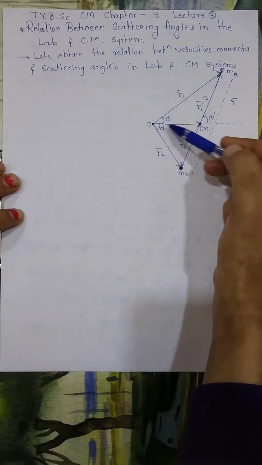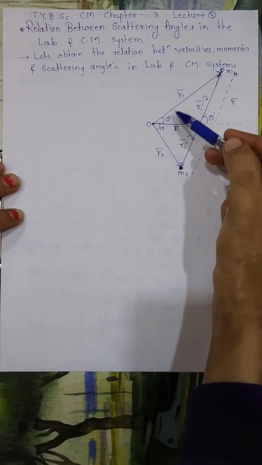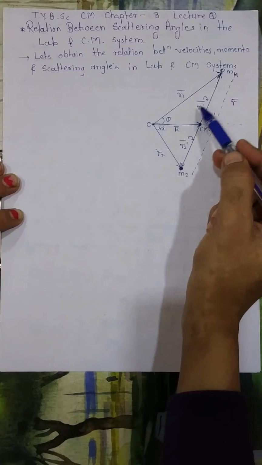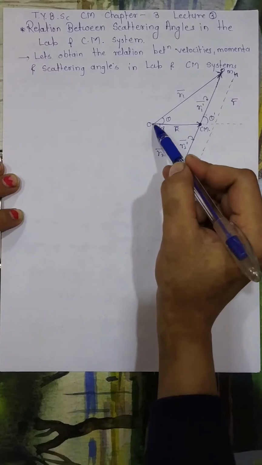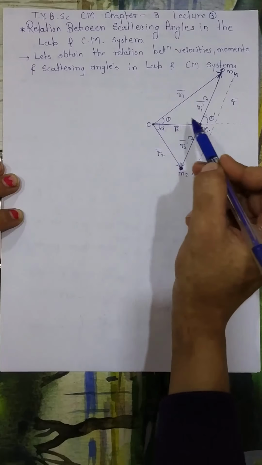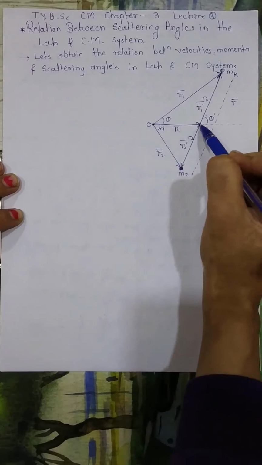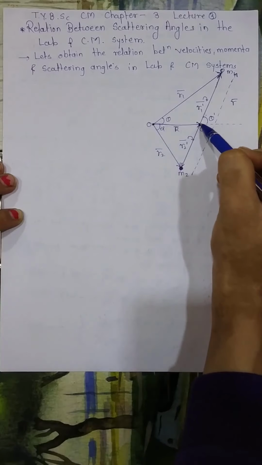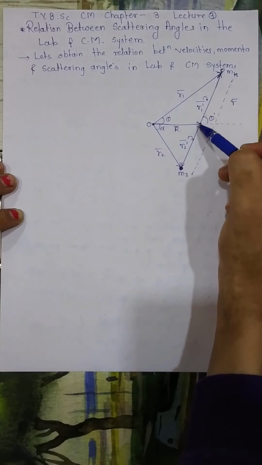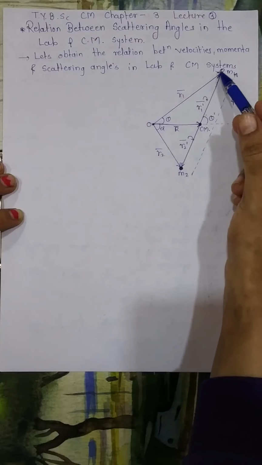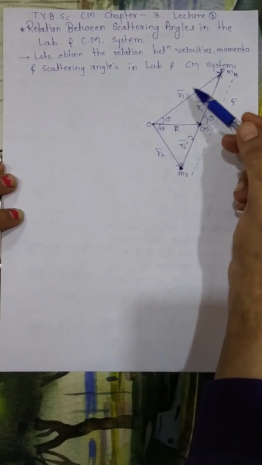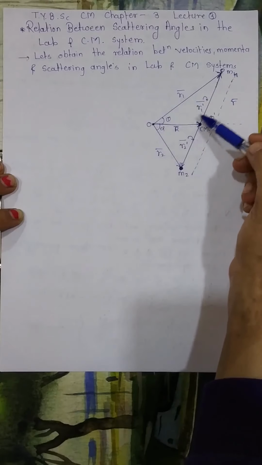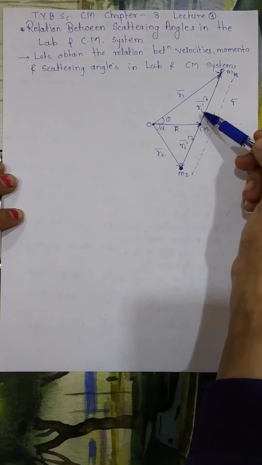In this triangle, if you observe these two vectors, there is the tail of one vector, this is the head, and to this head of one vector there is again the tail of the other vector, and this R1 is a vector which joins the tail and head of these two vectors. What does this mean?